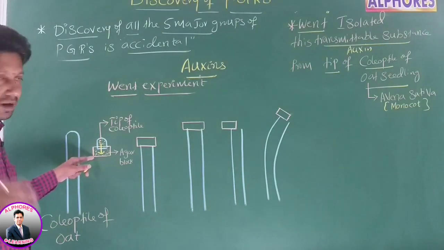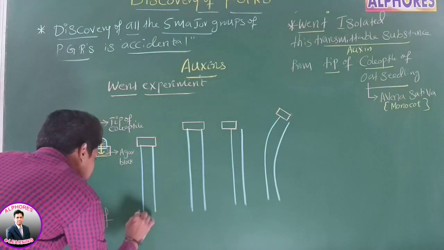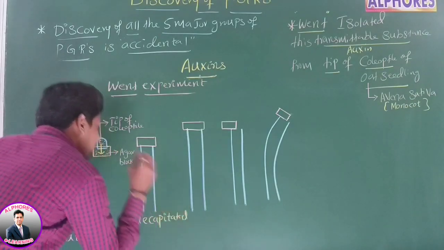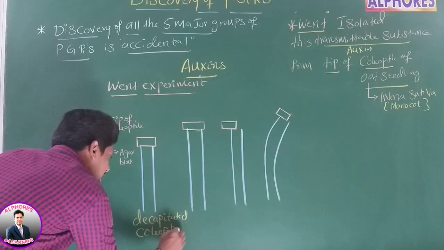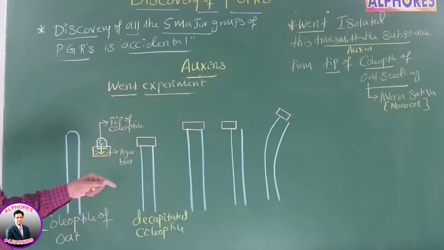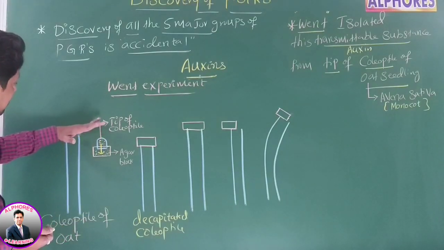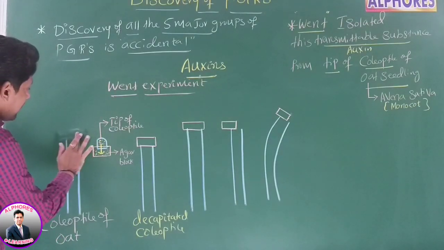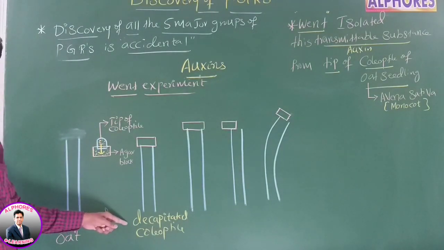Then what did Went do? He placed this agar block on what, sir? Decapitated coleoptile. Placed the agar block on decapitated coleoptile. Sir, what is the meaning of decapitated coleoptile? See this diagram. Sir, this is coleoptile, and this is the tip of the coleoptile. Once the tip of the coleoptile is removed, the remaining coleoptile we call decapitated coleoptile.